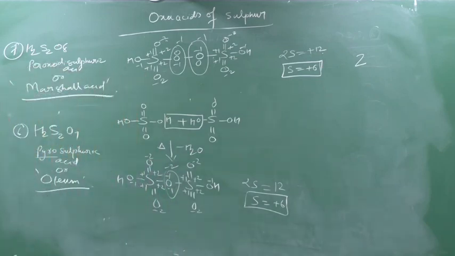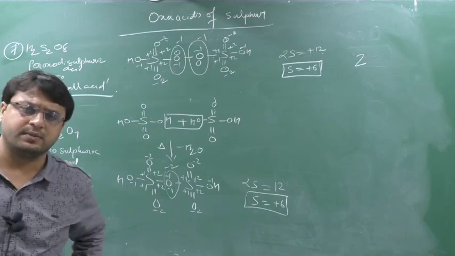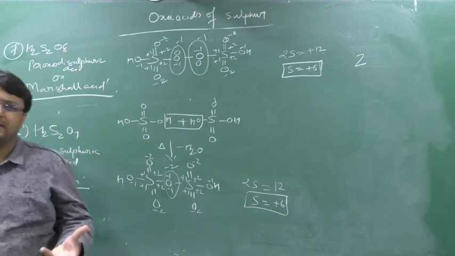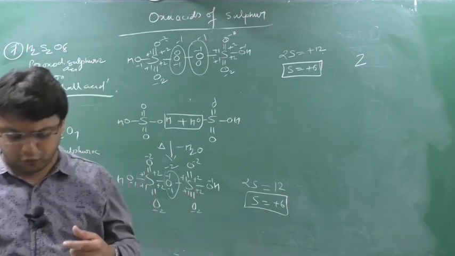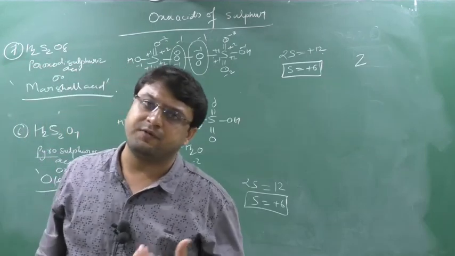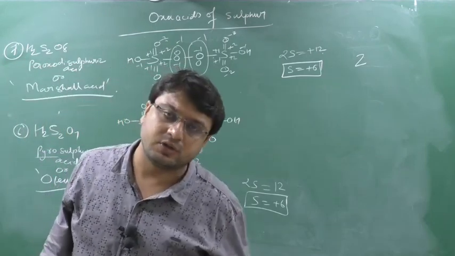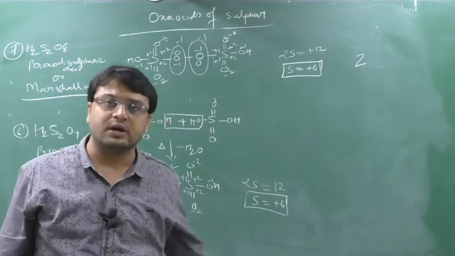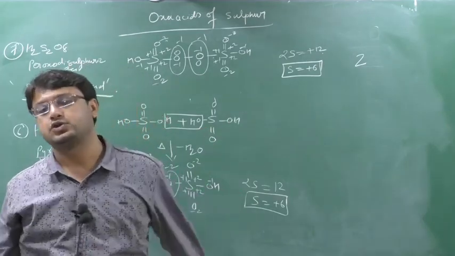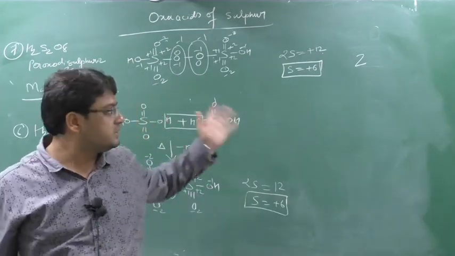Clear? So in this way you have to remember the oxyacids. Most of these oxyacids are not stable, so they will not form salts. Lower oxidation number oxyacids are stable, so they can form salts, like H2SO4 will form sulfate ion, and sulfurous acid will form sulfite ion, yes or no? But higher oxidation number oxyacids will not form their salts because they are unstable acids. That's why. Clear this part?